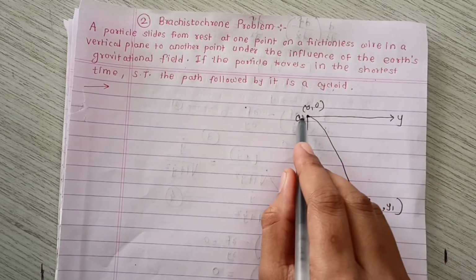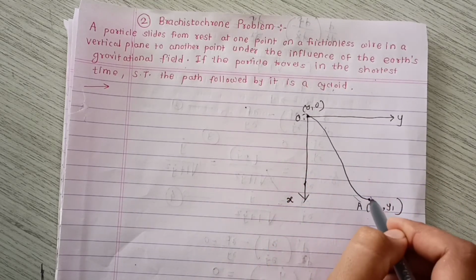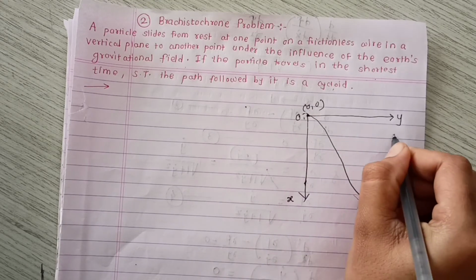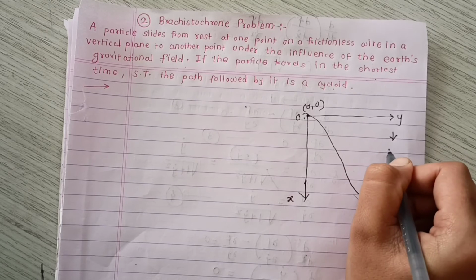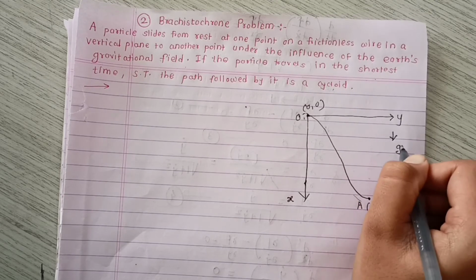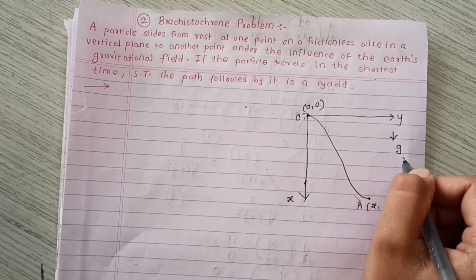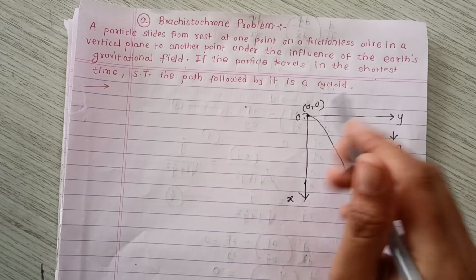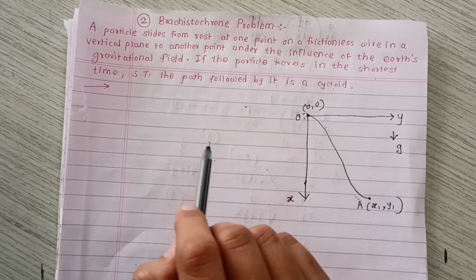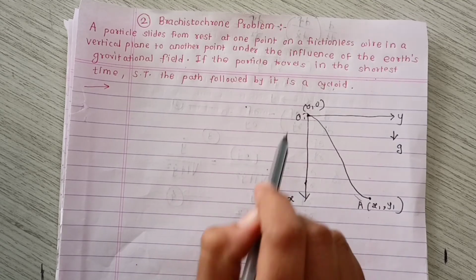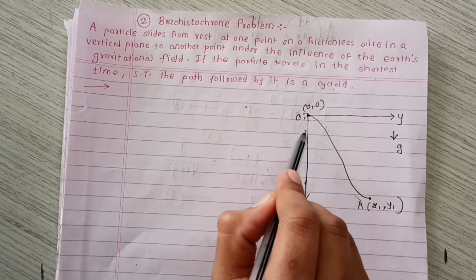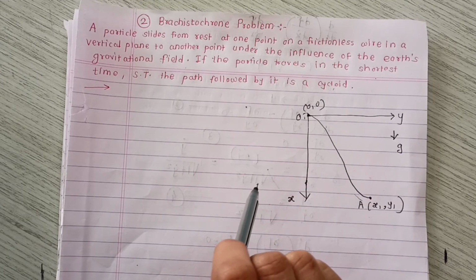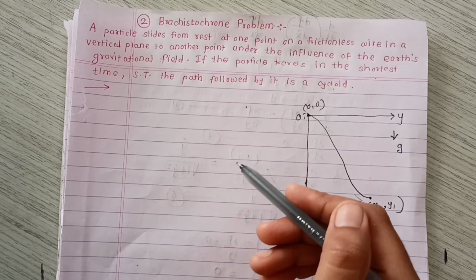So the particle slides on this wire, which is a frictionless wire, and all this happens in the presence of the earth's gravitational field, where g is the acceleration due to gravity. In this problem we have to find the trajectory of the particle followed on this frictionless wire.